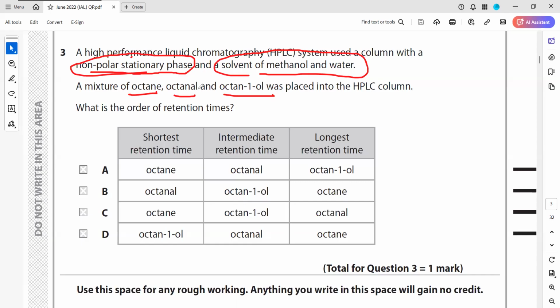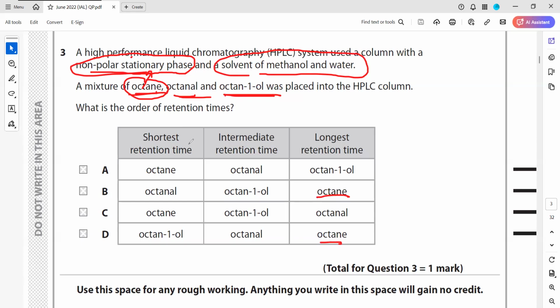So which is a non-polar substance here? Octane is a non-polar substance, because you have octane, octanol and octan-1-ol, which are alcohols. So octane is non-polar, so it will be attracted more towards the stationary phase. As it is attracted more to the stationary phase, it will take the longest time.